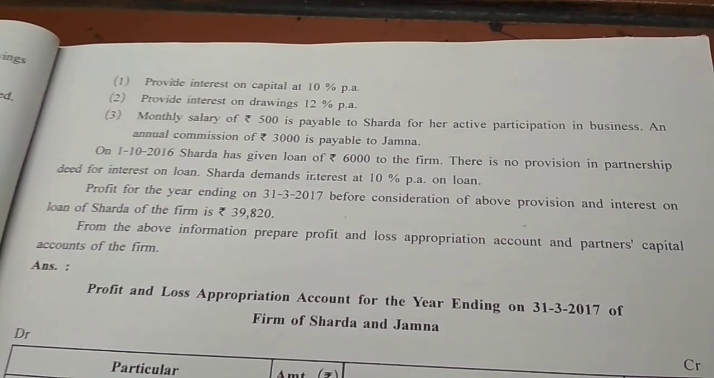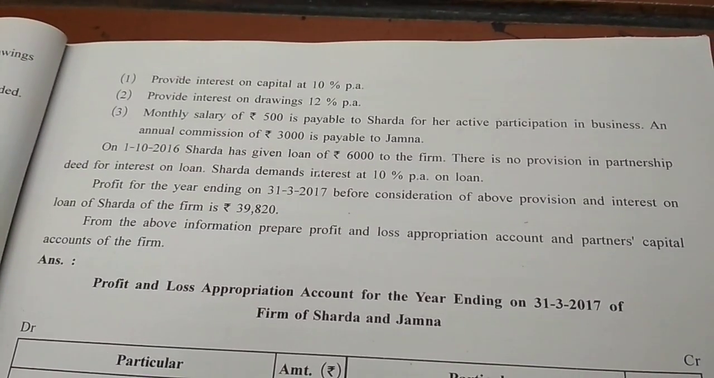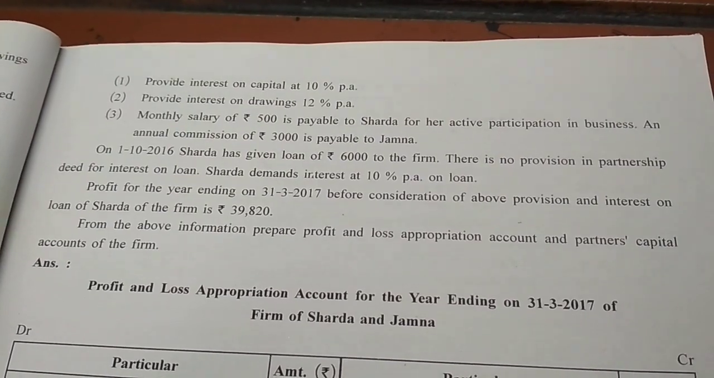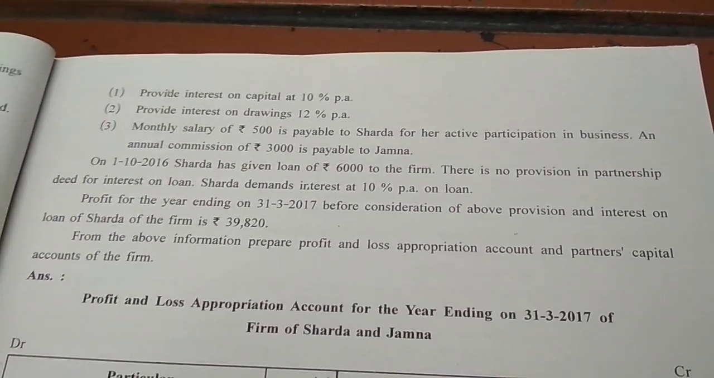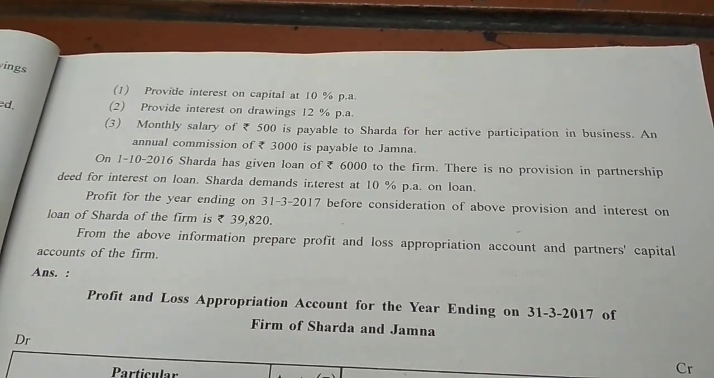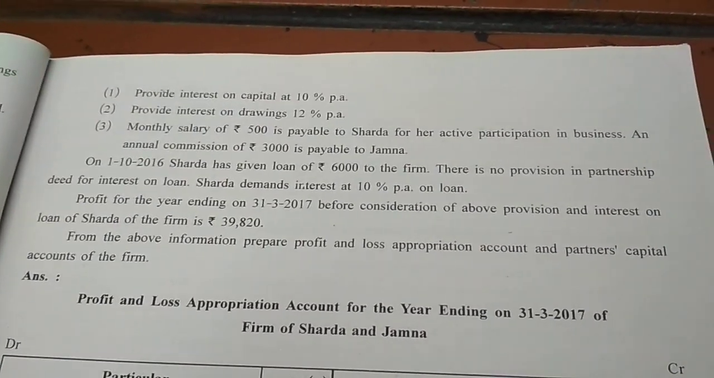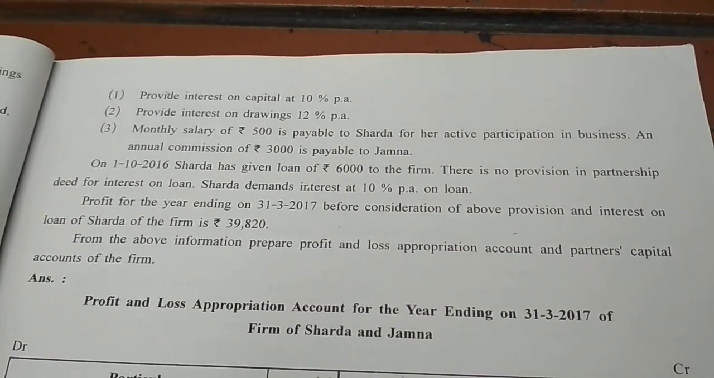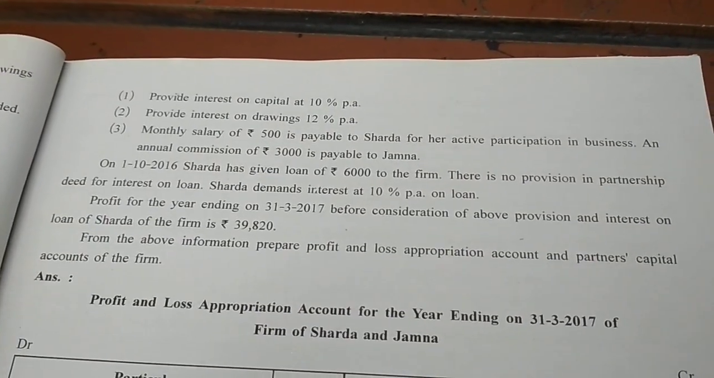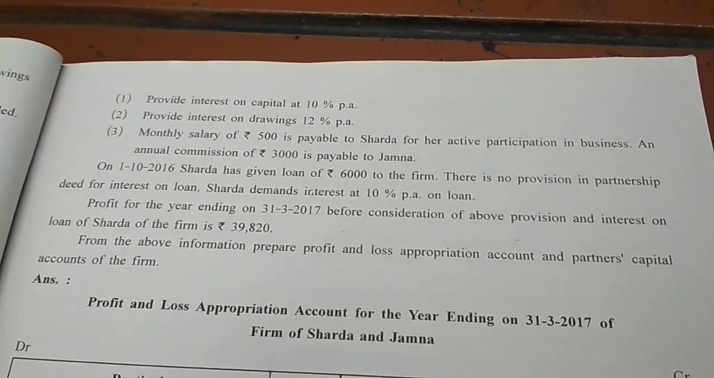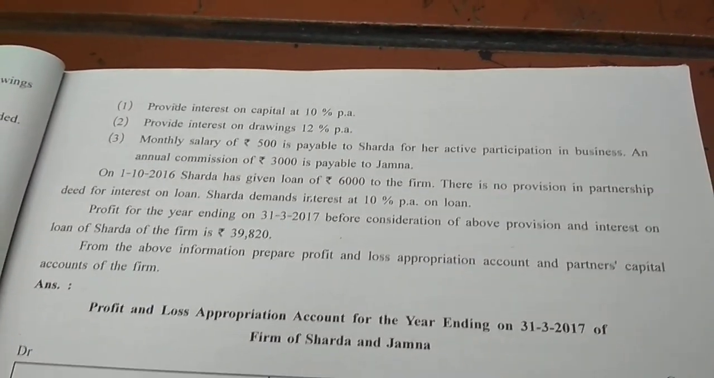the rate 6%. Profit for the year ending 31st March 2017 before consideration of above provision and interest on loan of Sharda of the firm is 39,820. This is net profit which will be recorded on the credit side of profit and loss appropriation account. From the above information, prepare profit and loss appropriation account and partners capital account.